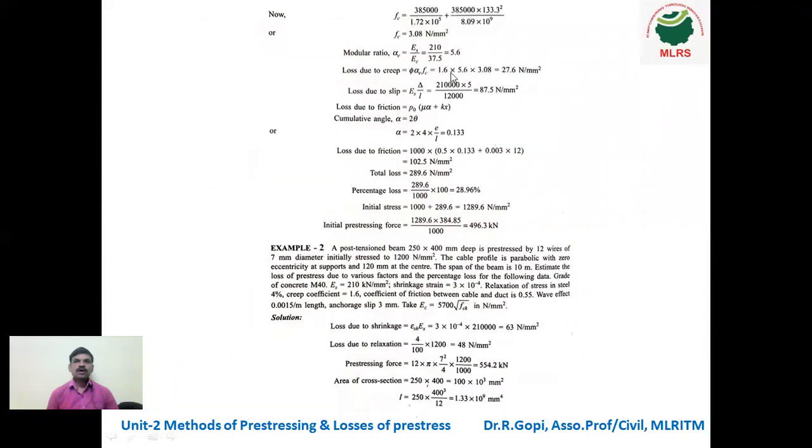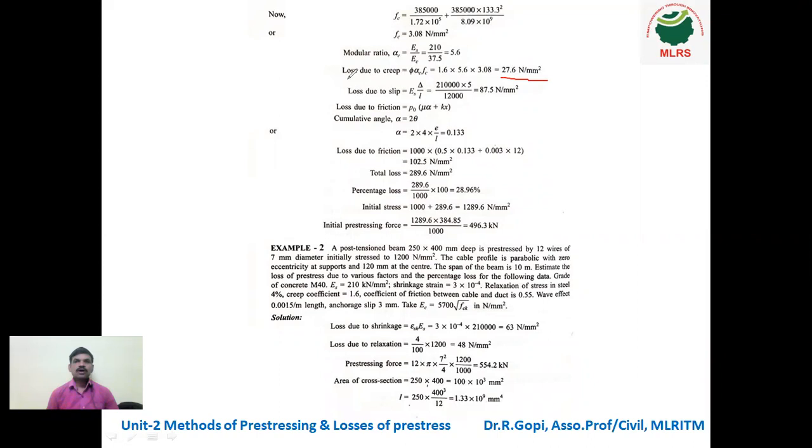So next, phi into alpha c. Alpha c is nothing but 5.6. So just before we calculated the modular ratio, and fc is 3.08. So finally we got 27.6 Newton per mm square. This is the loss due to creep.